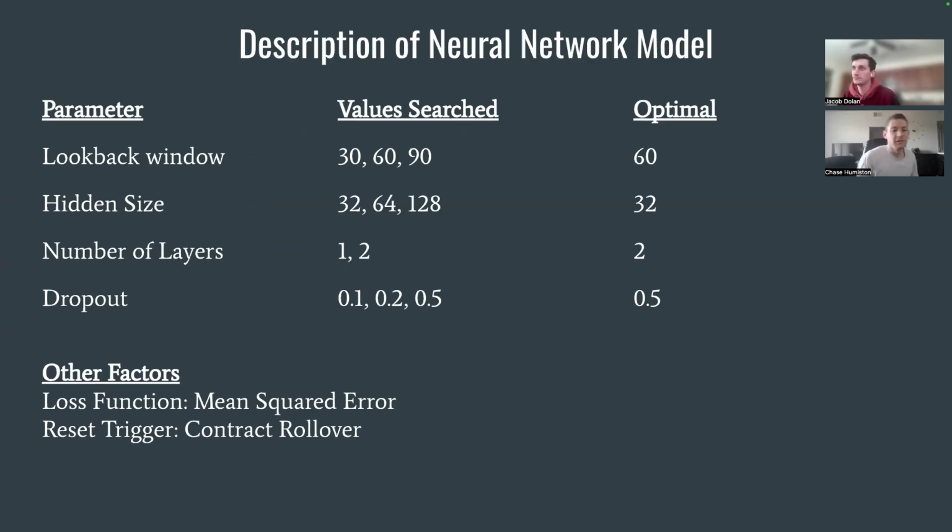We can get into looking at the model itself. So here we have the different LSTM model parameters that we did a grid search for cross-validation.